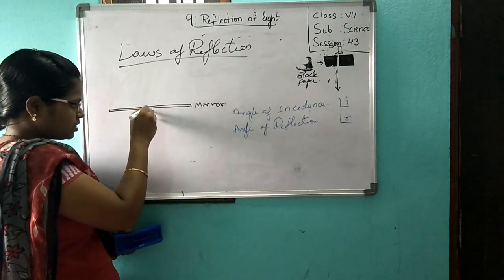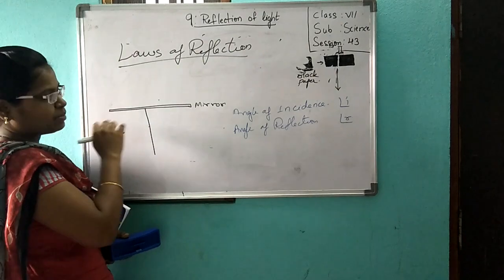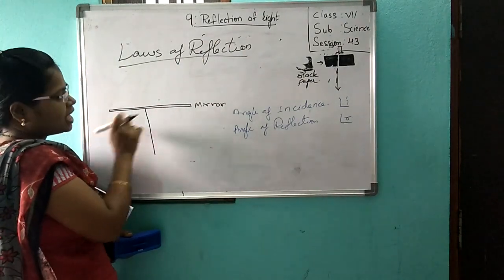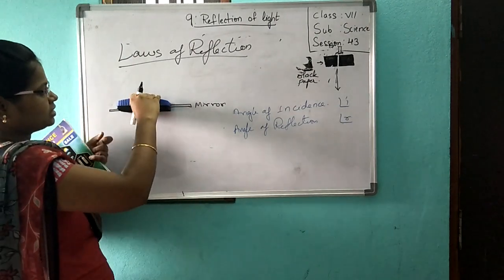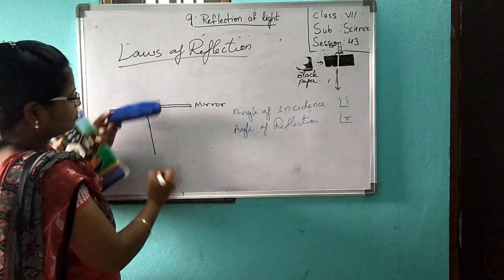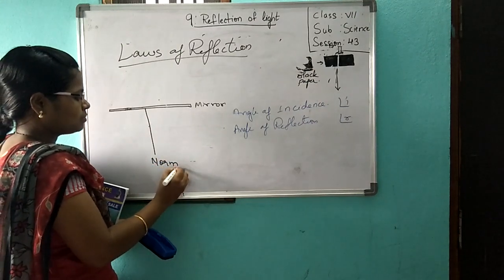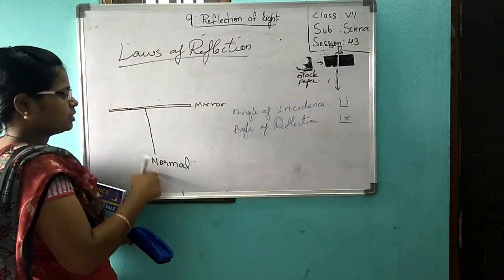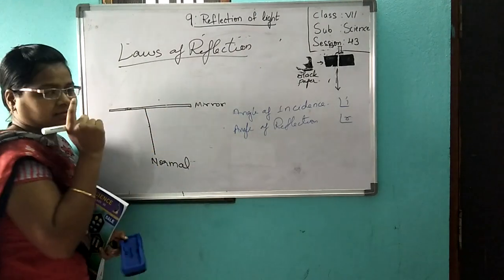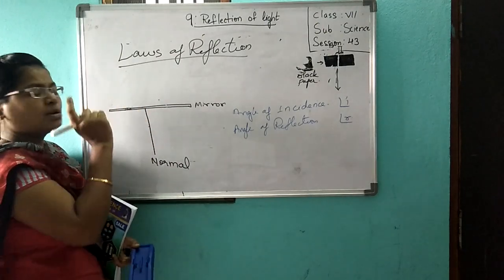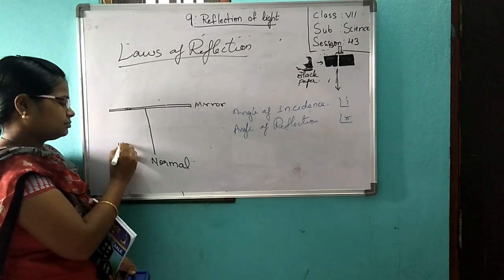Okay. To this mirror I am drawing a line. Take one plain white paper. Now think this board is the plain paper. I am keeping the mirror here like this. Think this is the mirror. I am drawing a line which will intersect this mirror, and I am calling this line the normal. To that mirror I am drawing a perpendicular line which intersects the mirror. Okay, this part you understood? Now, place a candle here.